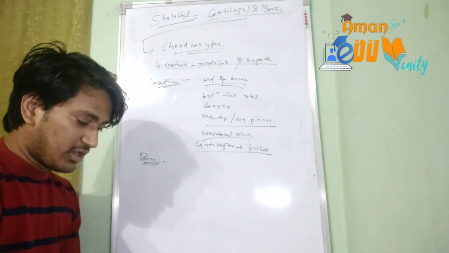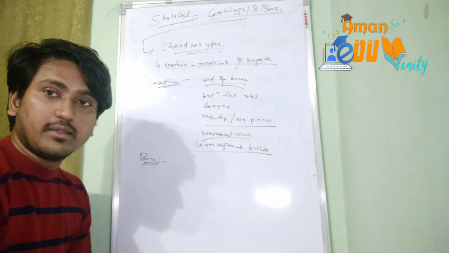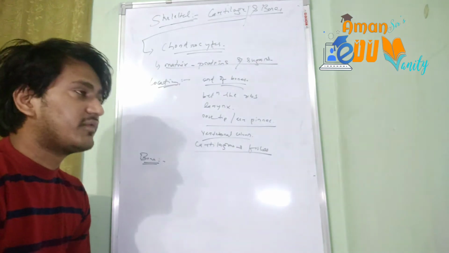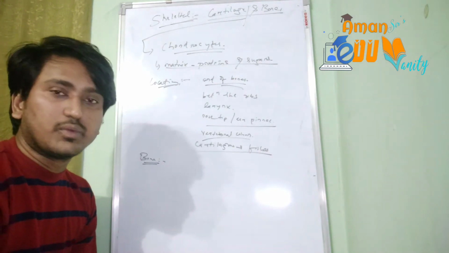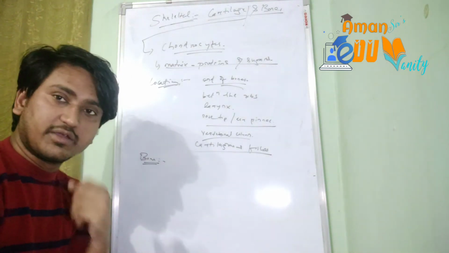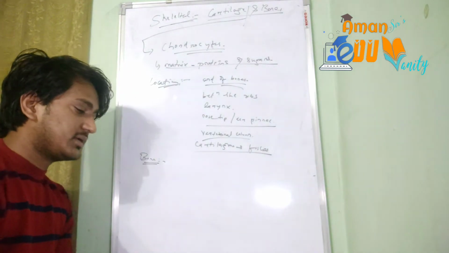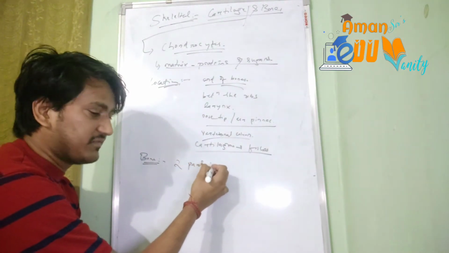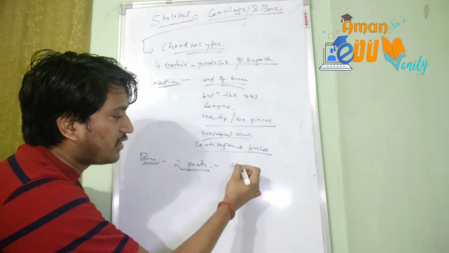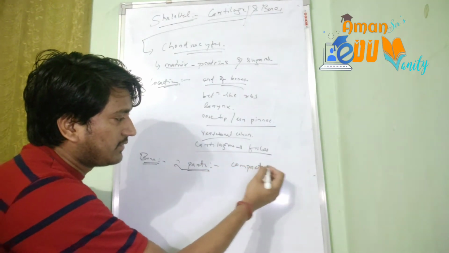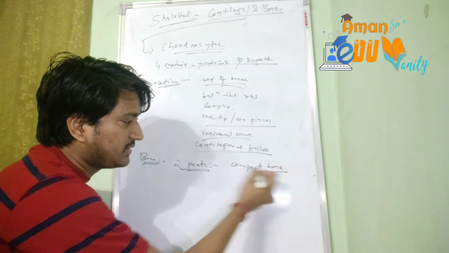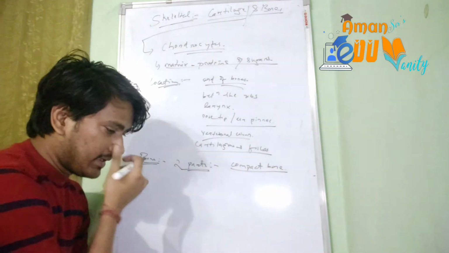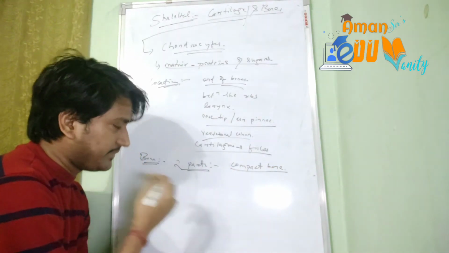A bone is a long structure, of course, but it is a very compact tissue. The bone is considered to be the toughest tissue in the animal world. The bone has two parts in itself. First part is the compact bone, which we can easily see. And another part is the